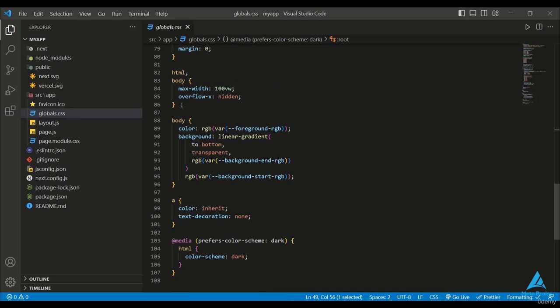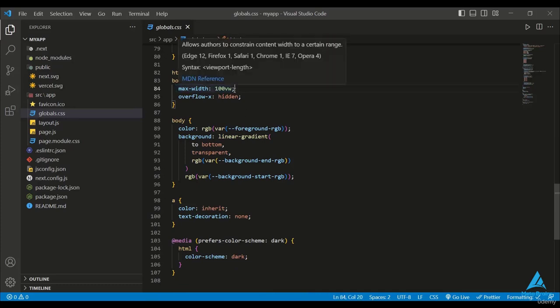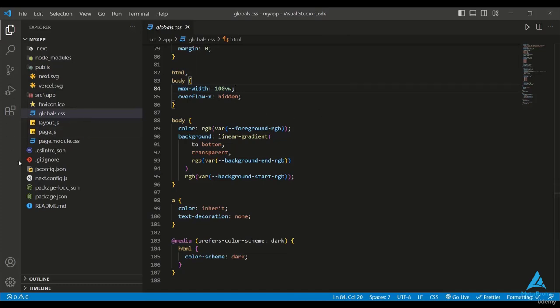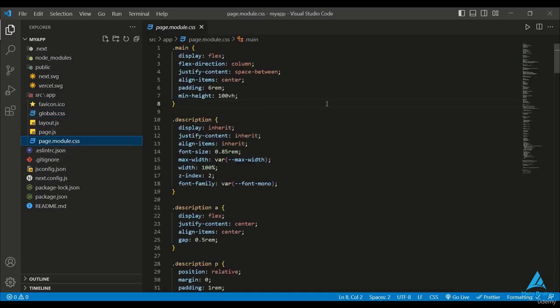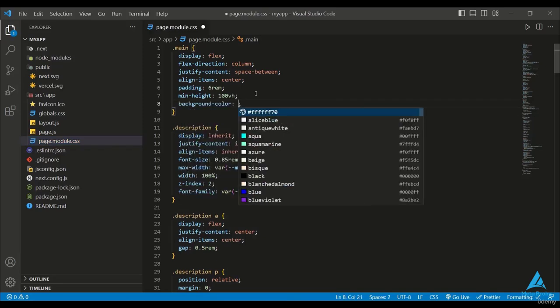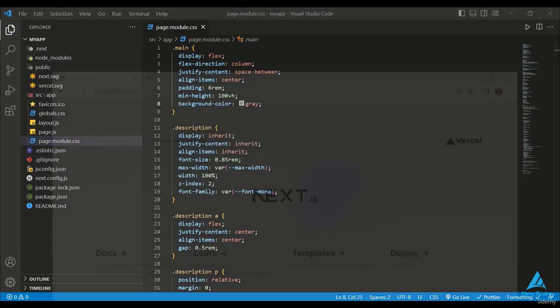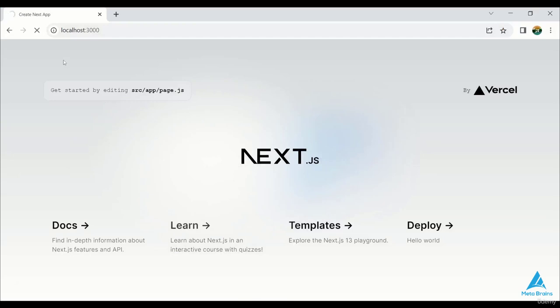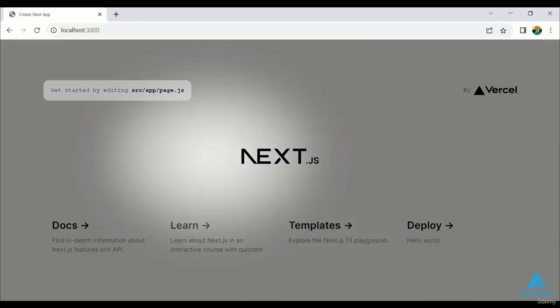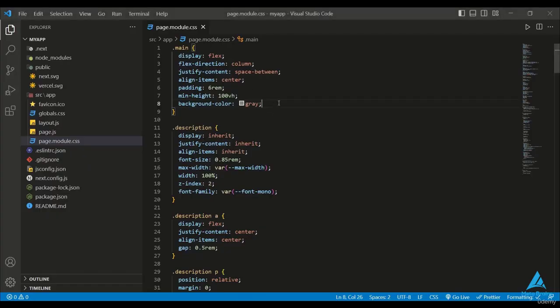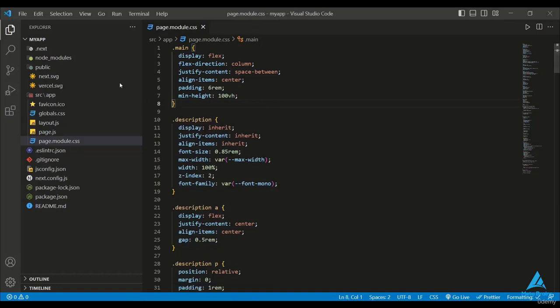So here, the maximum width of the body is 100 VW. This will work everywhere. However, the page module.css is used for a specific purpose. If I want to add a background color, I'll add gray here and save it. My web application's color will become gray. So I've used the module of my CSS in the application page.